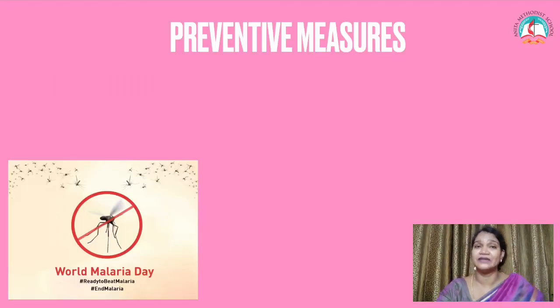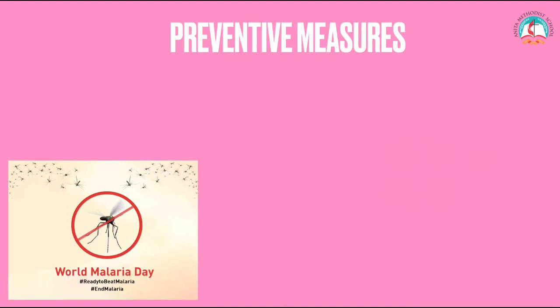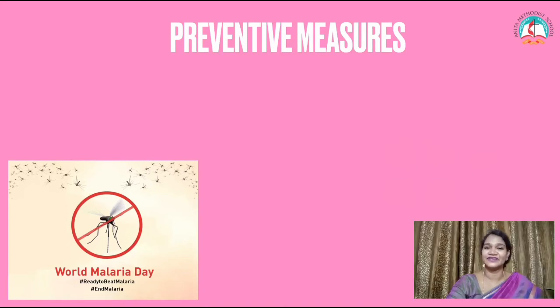How can we prevent malaria? What are the preventive measures of malaria? Keep our surroundings clean, close the drainage places, keep our toilets clean, have a net inside the house to avoid mosquitoes entering, and wear full sleeve clothes in the evenings. You can use mosquito repellents, mosquito coil, mosquito cream just to avoid mosquitoes.